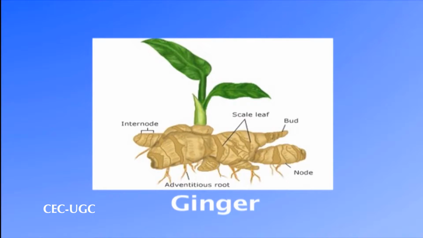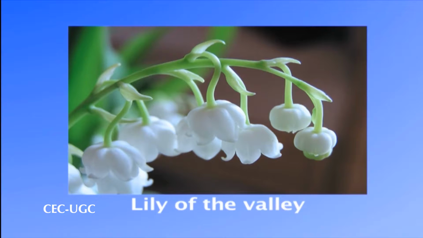In such perennials, the above ground stem dies at the end of the growing season and the plant overwinters in the form of rhizome which sprouts in the next season to give rise to new shoots. The examples of rhizomatous perennials are ginger, irises, lily of the valley, etc.